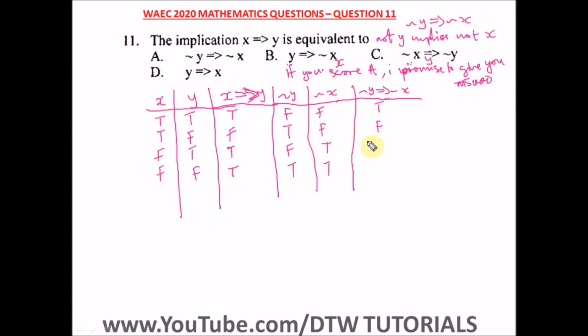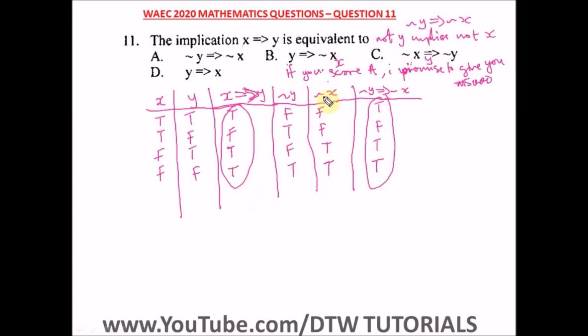If X is false, it means it's false. So this is false and truth. When you have a false and truth, you have a truth. So here also, when you have a truth and a truth in the implication table, we have a truth. All right, so you can see that this is equivalent to this. They are the same thing.